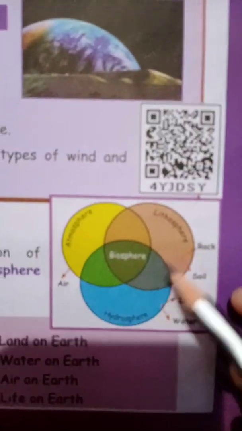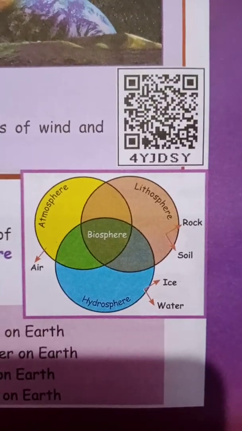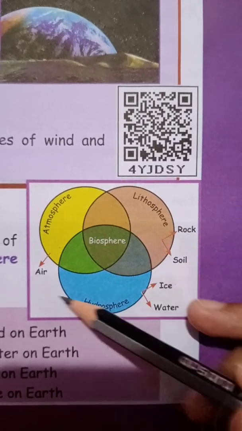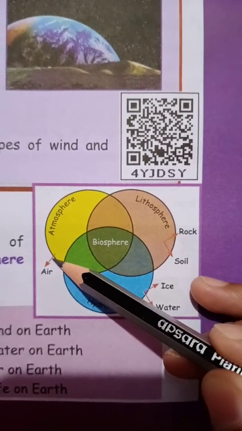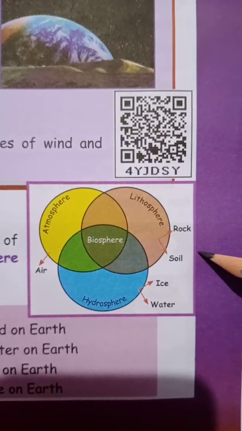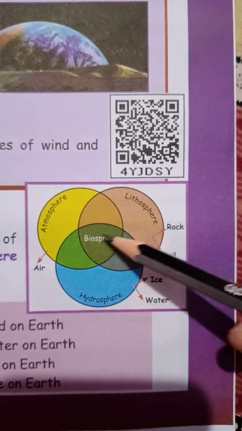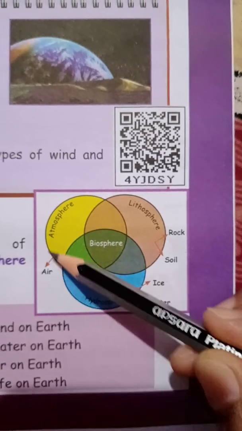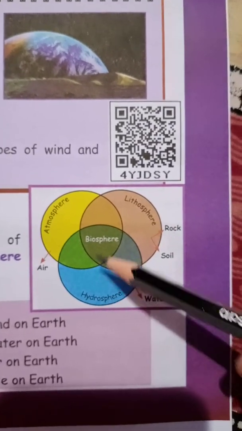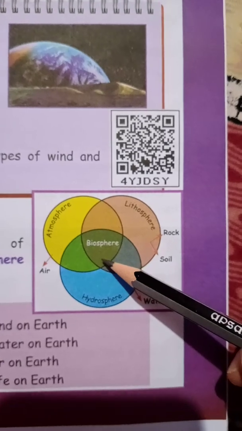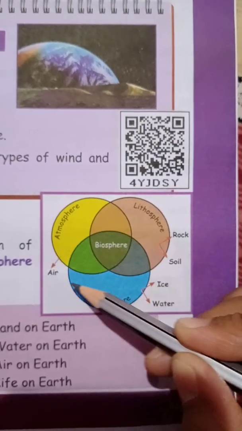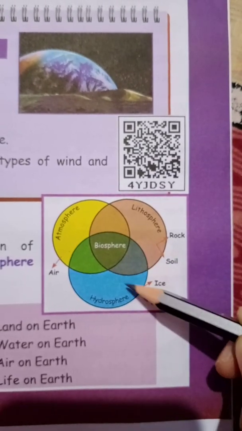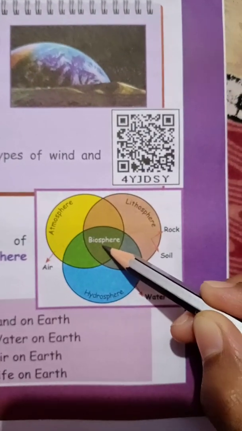In this picture, you can find the biosphere. Biosphere is the combination of atmosphere, which means the air, the lithosphere, which means the land, and finally the hydrosphere, which means ice and water. The combination of all these three is called biosphere. Have you all understood, children? Here, see: atmosphere, lithosphere, and hydrosphere.